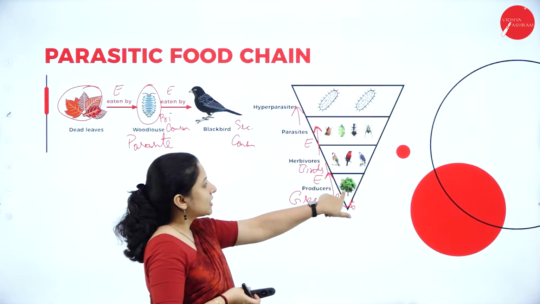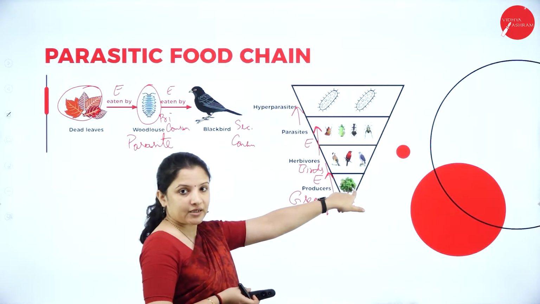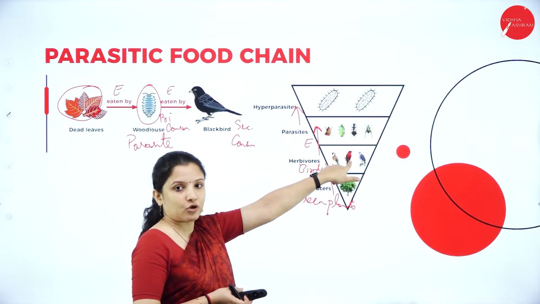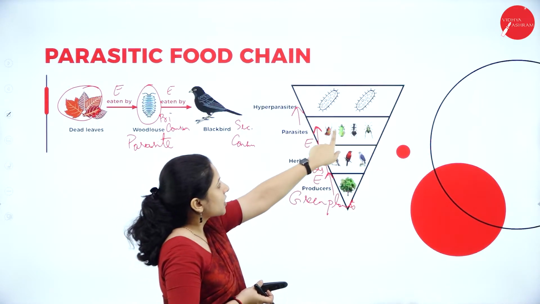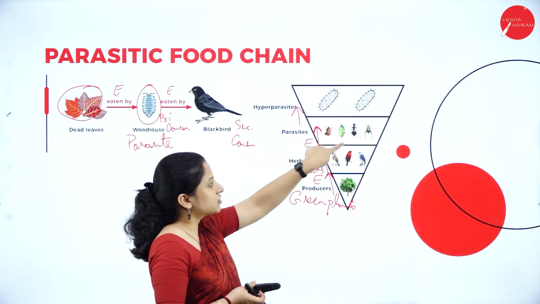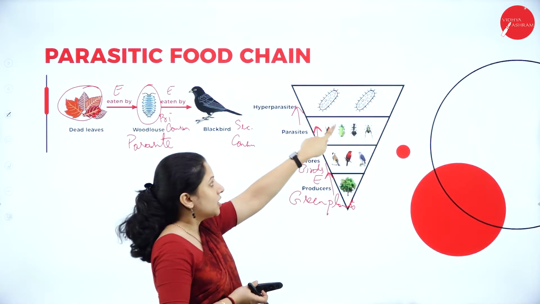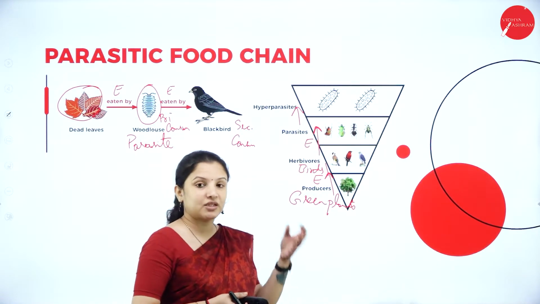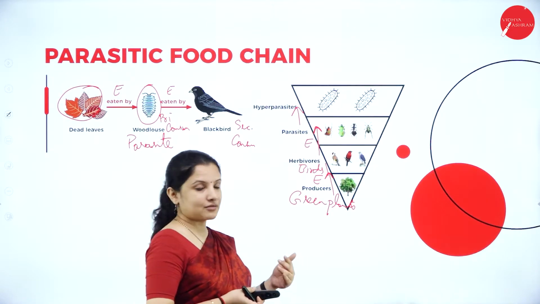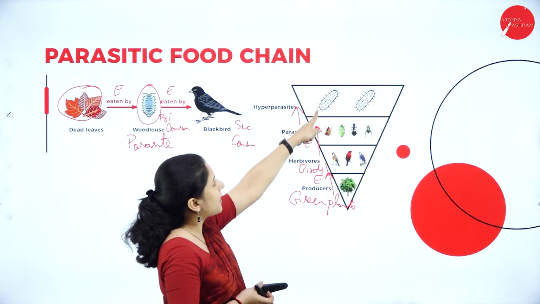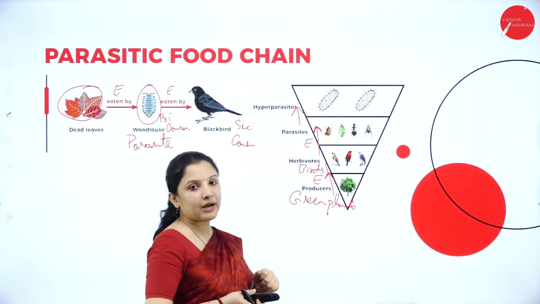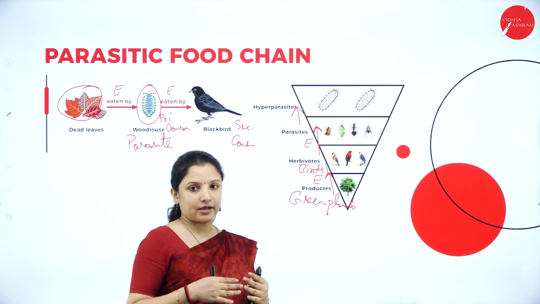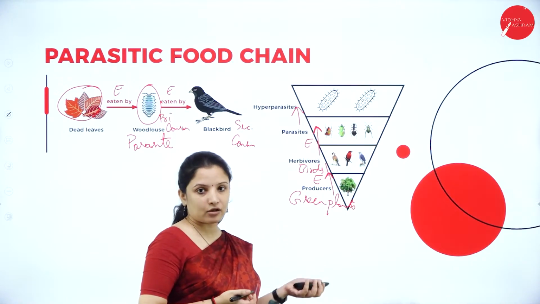Why? Because here, more than the number of green plants that are there, the consumers, that is birds, are there. Population number I am talking about, it is more. Here the number of parasite population is more than the number of the bird population. Here the hyperparasite population, say for example the microorganisms, they are billions together, right? So the number of hyperparasites is more than the parasites. So that is why, based on the population, the pyramid is downright. It is not standing upright like a normal ecological pyramid.